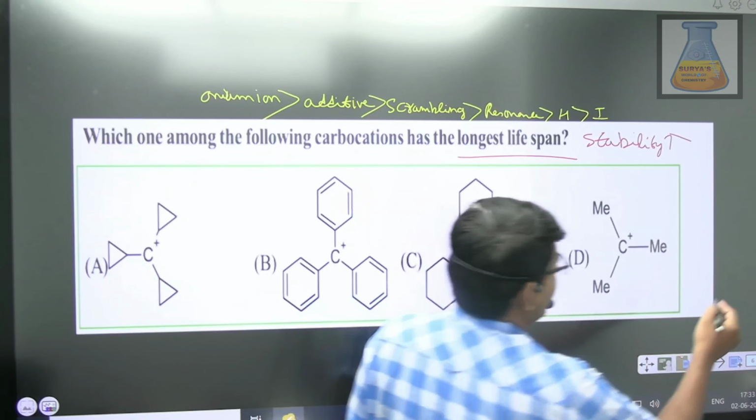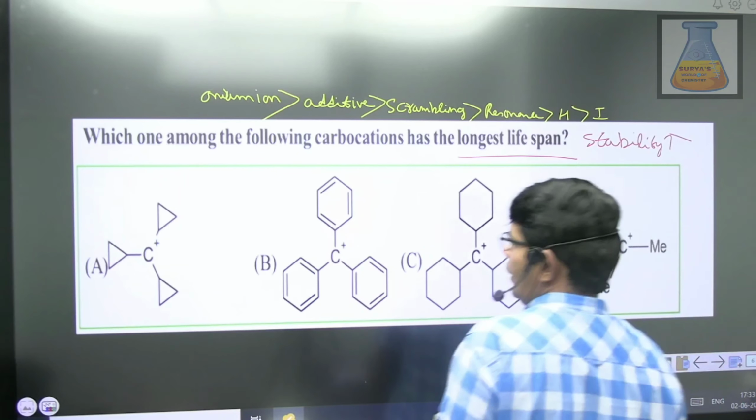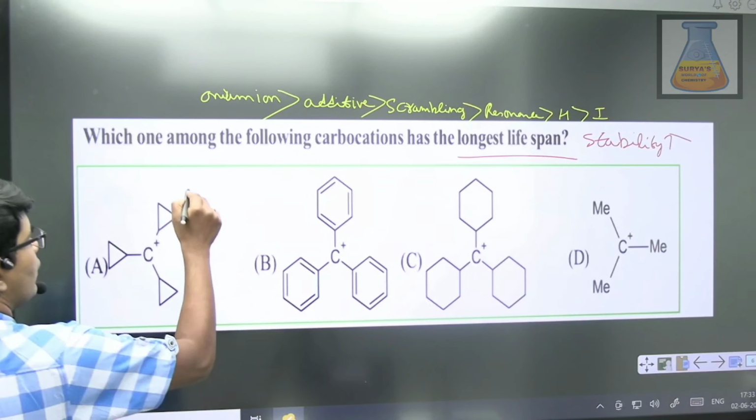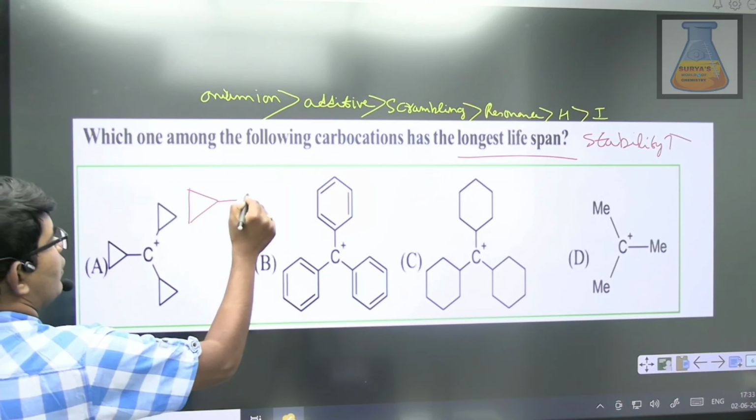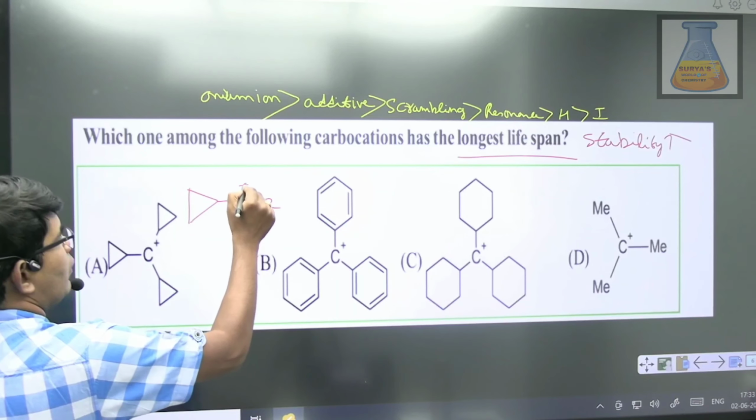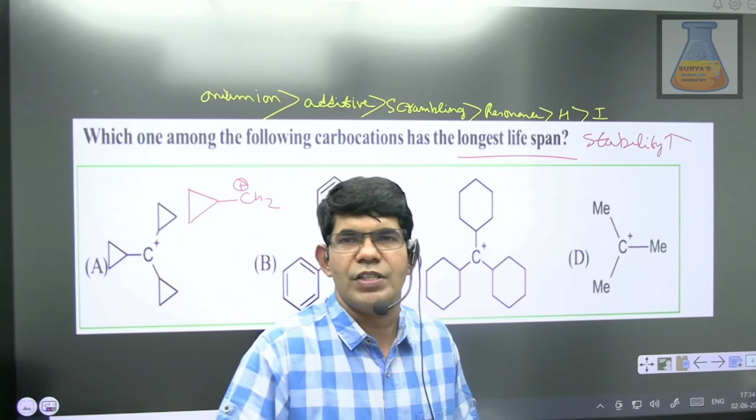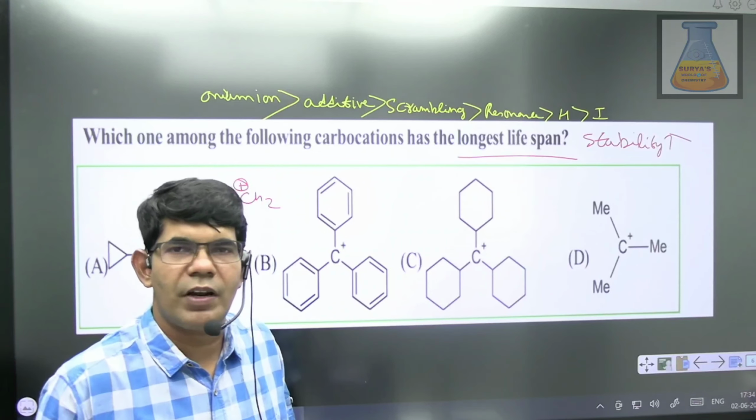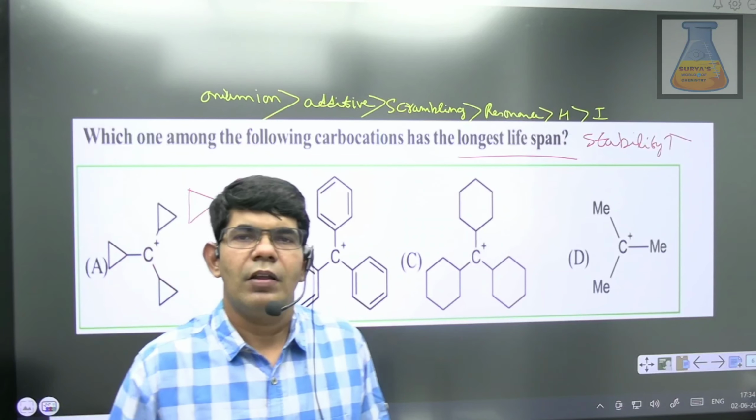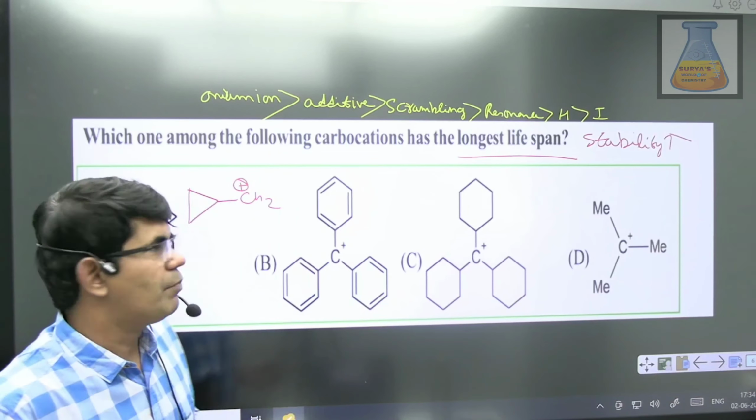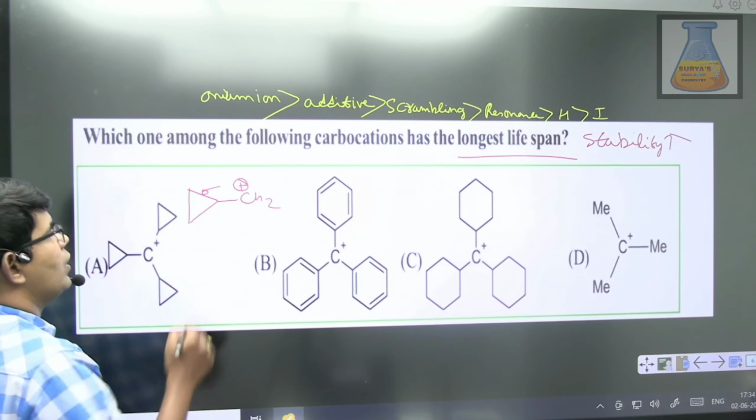What is this additive effect? Let me explain quickly, guys. For this additive effect, for example, I will take the cyclopropyl methyl carbocation. This is altogether a kind of resonance. We never expect sigma electrons to be involved in resonance. This is one particular example where sigma electrons can be involved in resonance.